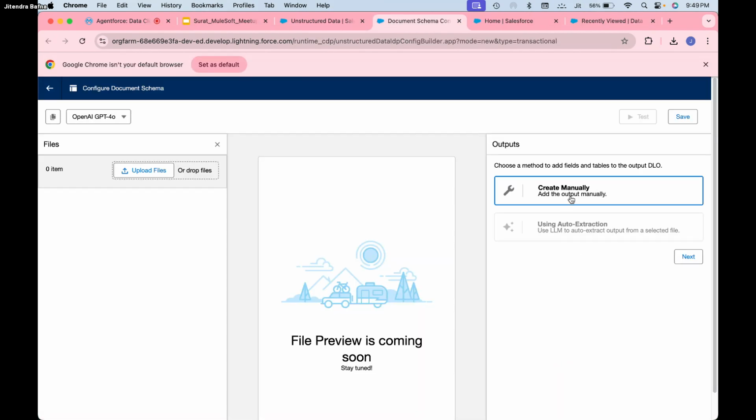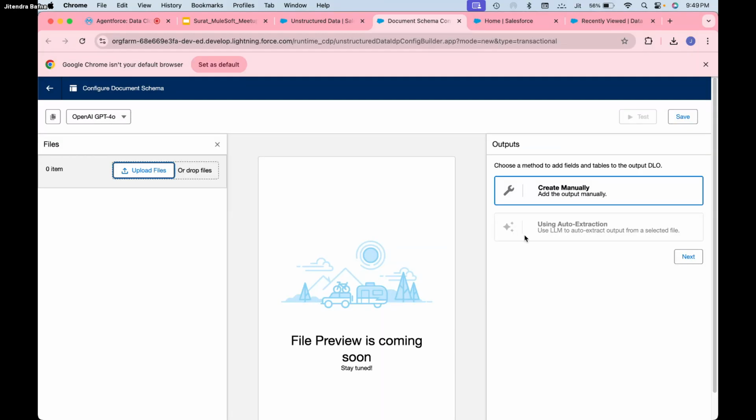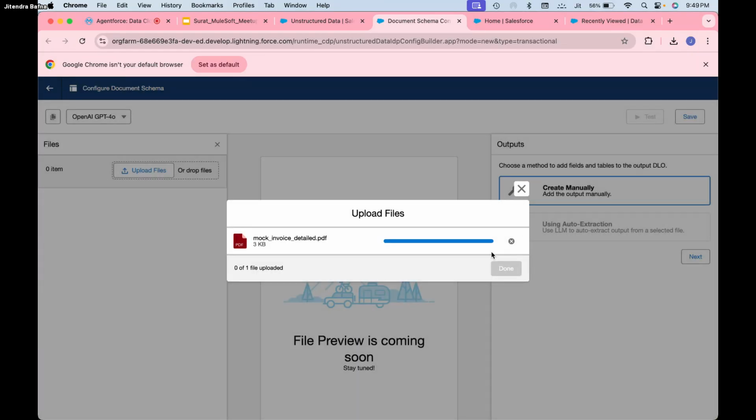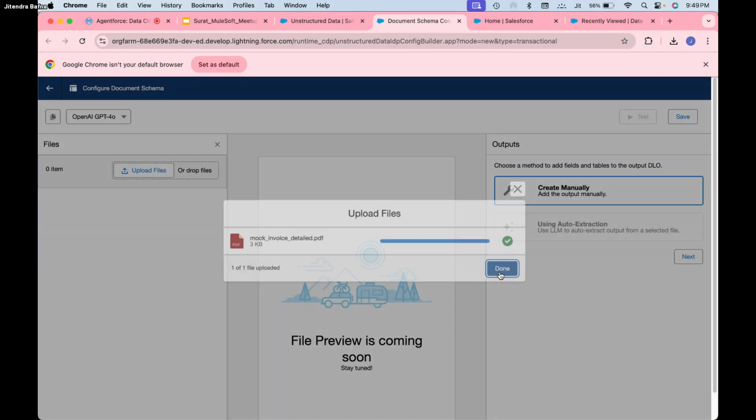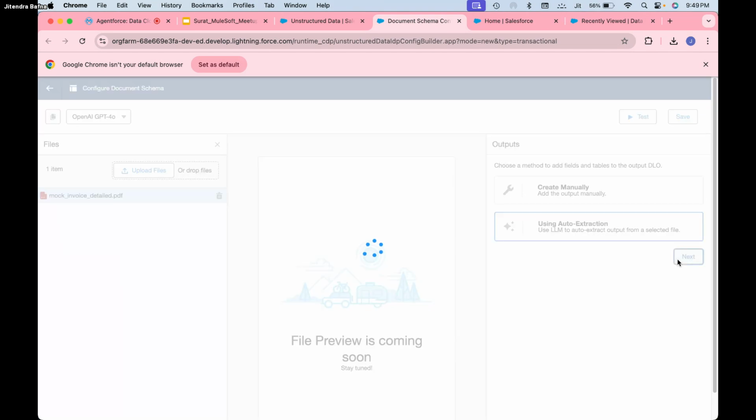Either you can create each and every field manually, or you can just upload the document and it will create them automatically for you. I'll upload a file first. What file do I need to upload? I will just say invoice. Done. I can say using auto extraction, so the LLM will automatically create the schema for you. You can also create it manually on your own. I can just say next.